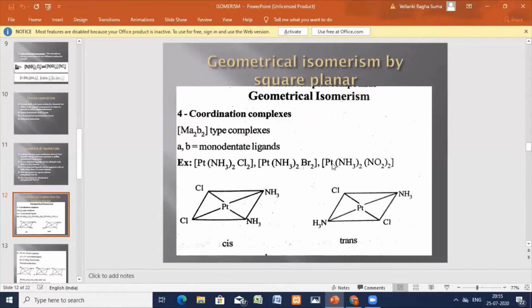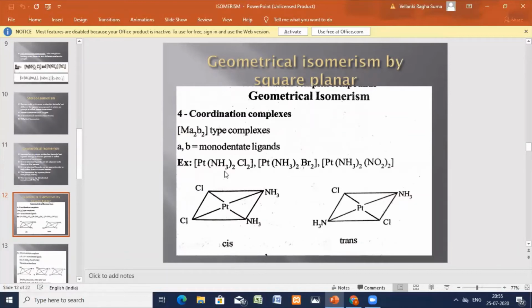This is geometrical isomerism for square planar complexes with coordination number 4, of the A2B2 type, with two same ligands. I have taken 3 examples, and each of them will have cis and trans.